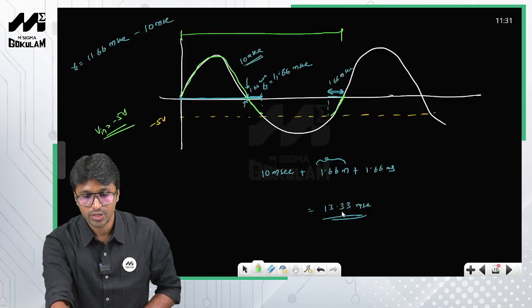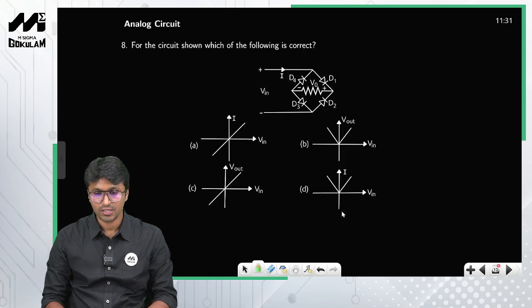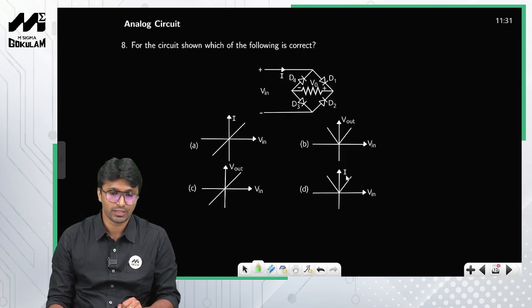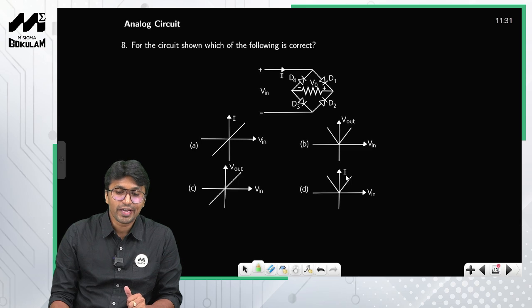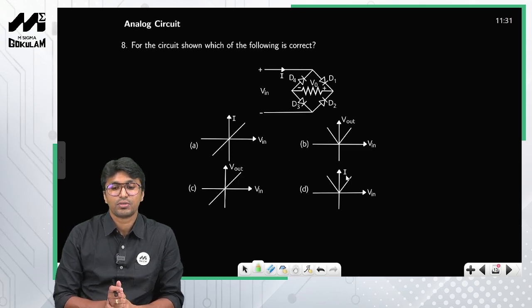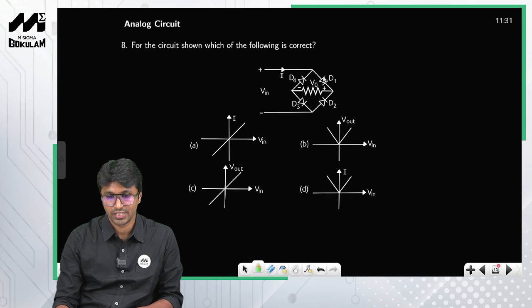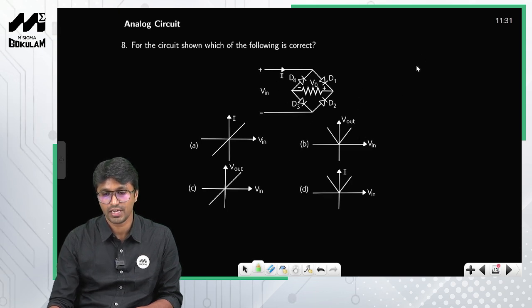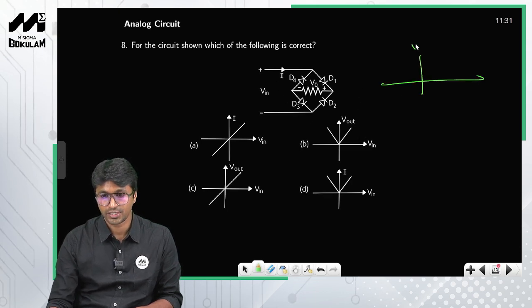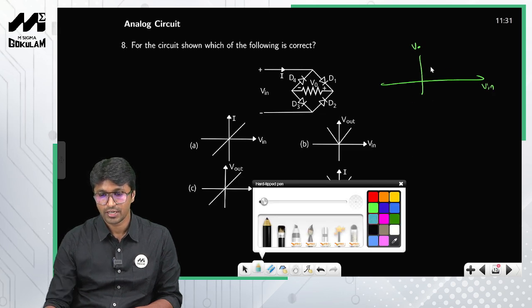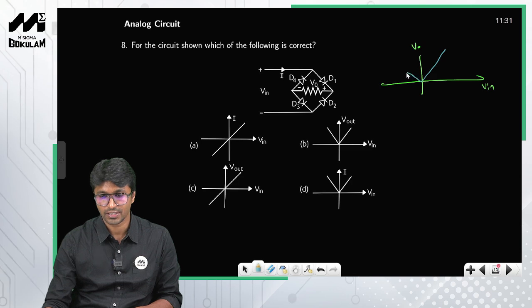Now let us move on to the next question. This is a straightforward question. A bridge rectifier is given to you and you are asked to plot the transfer characteristics. This is a full wave rectifier, and the transfer characteristics is a plot between the input voltage and the output voltage. So obviously this will be the transfer characteristics which we have discussed many times in our classes. Therefore the option is B.